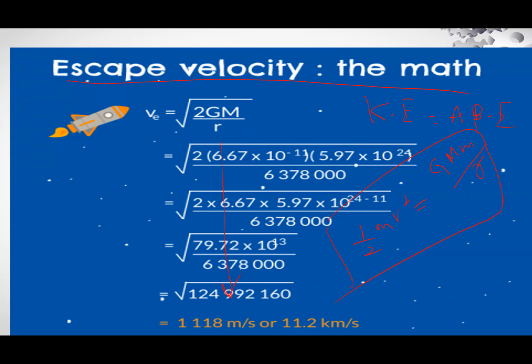These are the values, and this is the numerical value in meter per second, and this is in kilometer per second. So v escape is equal to 11.2 kilometer per second. Memorize these values. They will always come in MCQs.